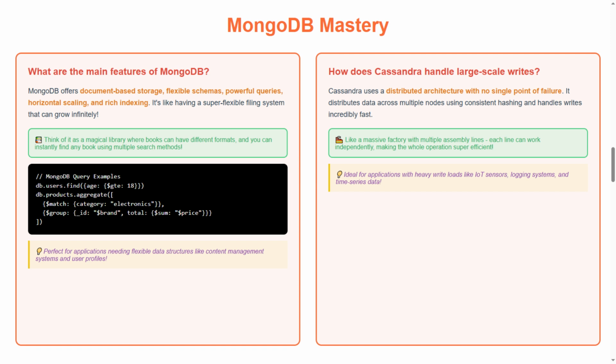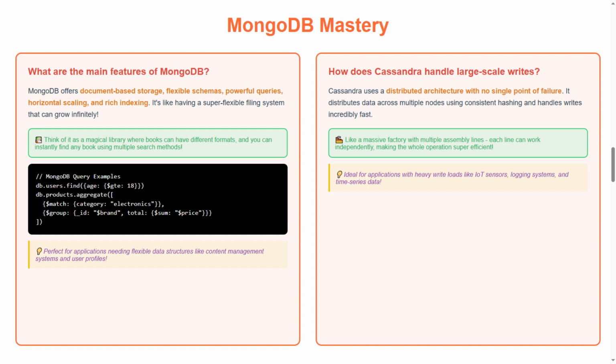Think of it as a magical library where books can have different formats, and you can instantly find any book using multiple search methods. Now, let's examine our code section with MongoDB query examples. Tip section. Perfect for applications needing flexible data structures like content management systems and user profiles.